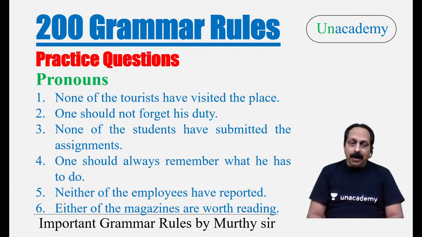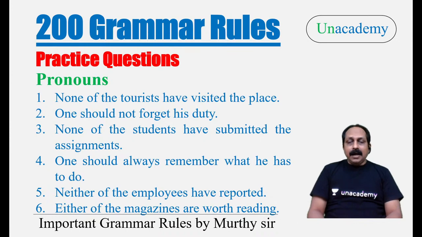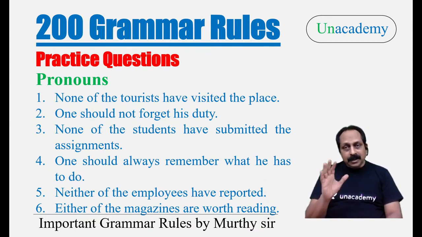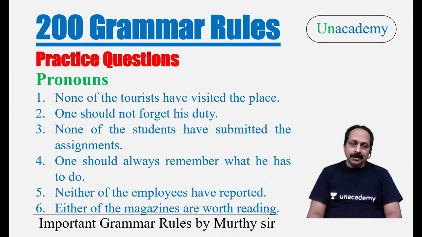Now, sentence number five is very important. Neither of the employees have reported. It is not correct. It should be has reported. Ravi Teja has got it right. After that, I think a lot of students have answered sentence number five. I could not see the messages. So neither is a pronoun, not a conjunction. Distributive pronouns always take a singular verb. Neither of the employees has reported.